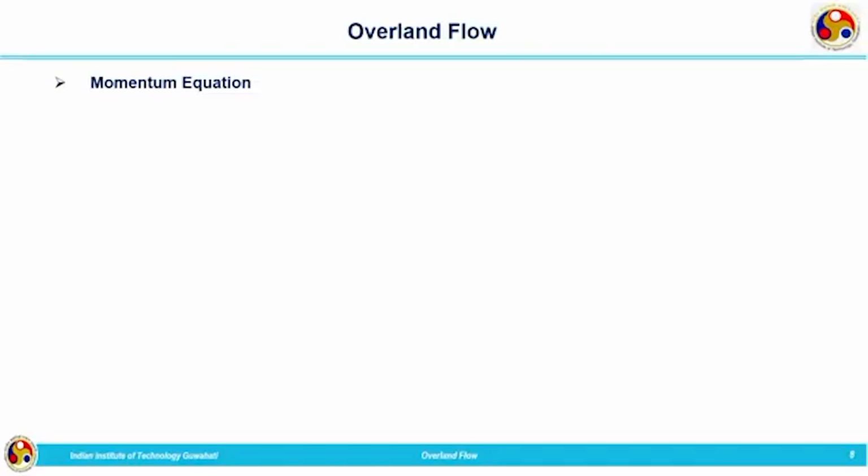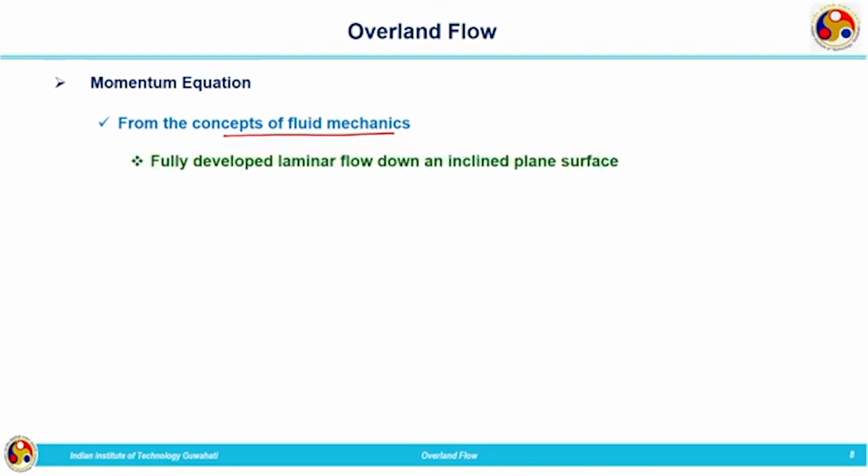When we derive the momentum equation, we are going to take some concepts from fluid mechanics. From the concepts of fluid mechanics we can write, for a fully developed laminar flow taking place over an inclined plane, the velocity as V is equal to rho g sin theta divided by mu multiplied by y square divided by 3.